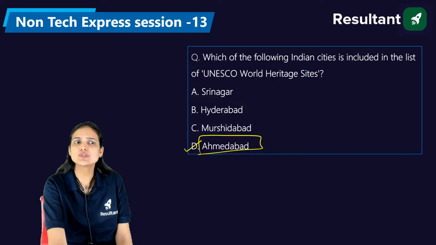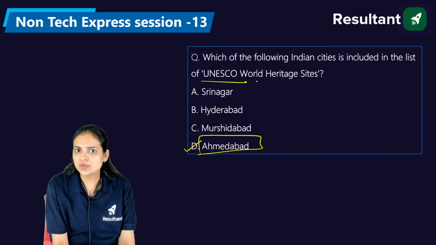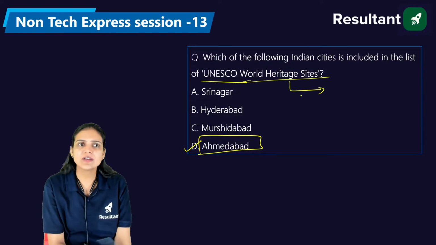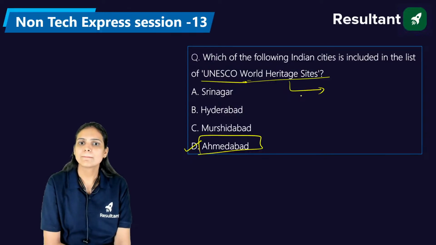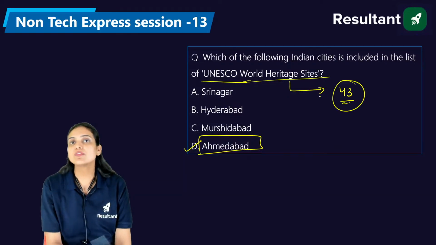How many UNESCO World Heritage Sites do we have in our country at present, guys? We have 43, and the latest one is the Moidam of Assam.